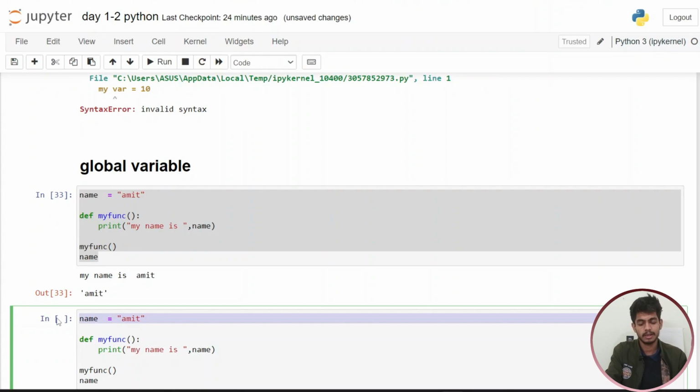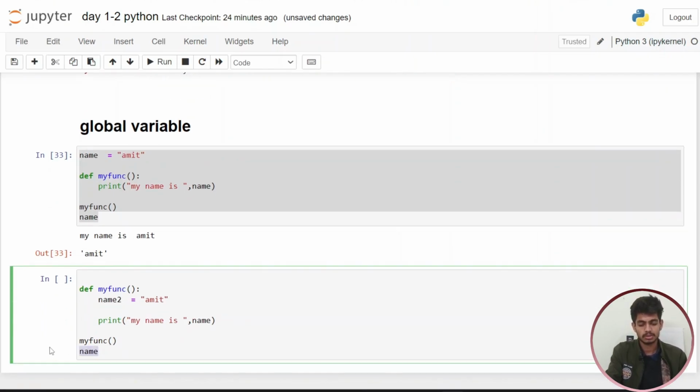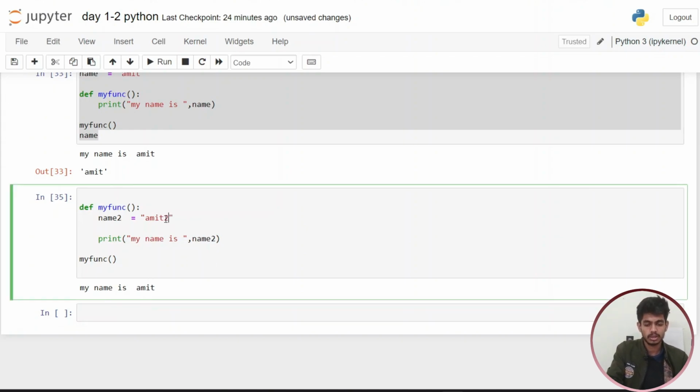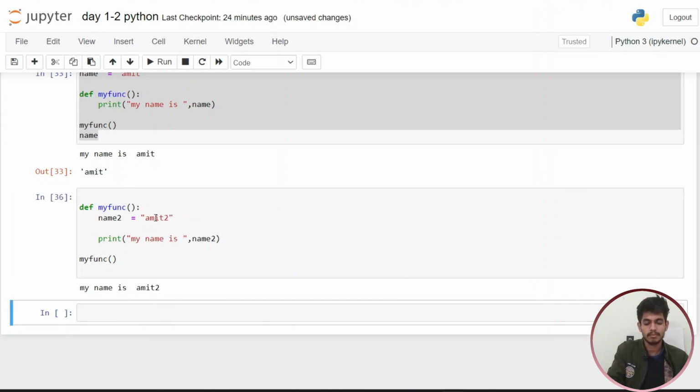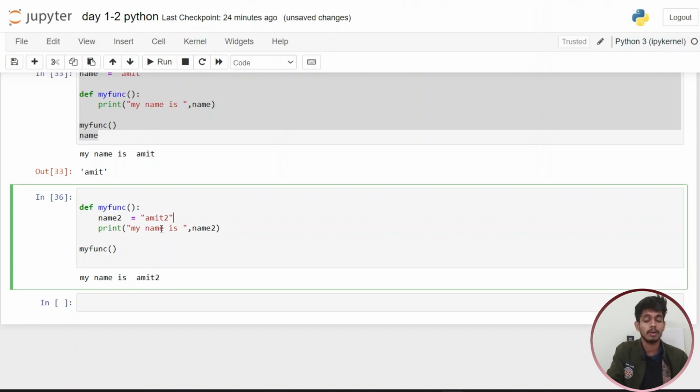Like we are creating this in the function. Our function name is name to. You can see we are calling this function, so the program is executed. In this we are storing our name as Amit2. We are declaring a local variable in the function block of code. So they will give you the answer my name is Amit2, because we are using this local variable in the range of the function.